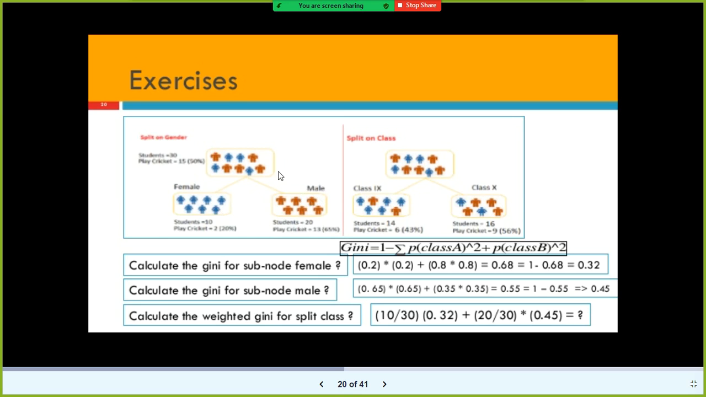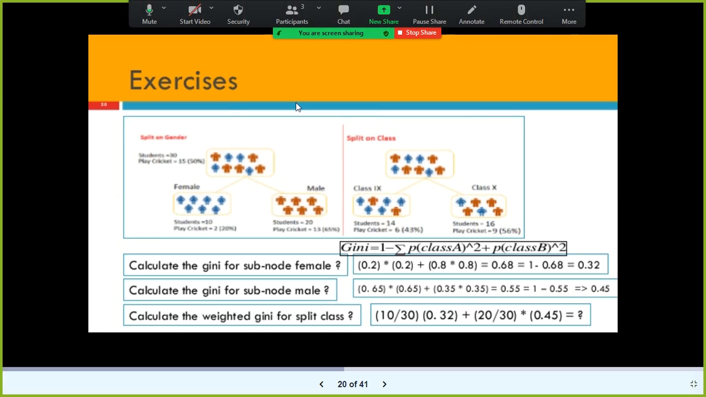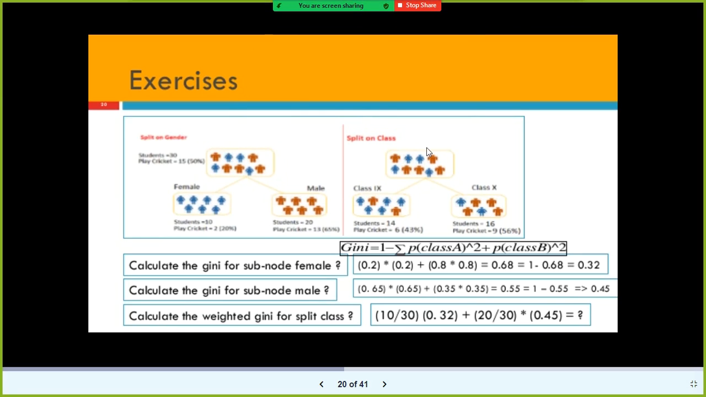65% of the male students play tennis, and 20% of the female students play tennis or cricket, whatever it may be. Now I have a column called gender and I have another column called class. Two independent variables are there. Now I need to understand which of these two variables will undergo the split first and which will undergo the split next.